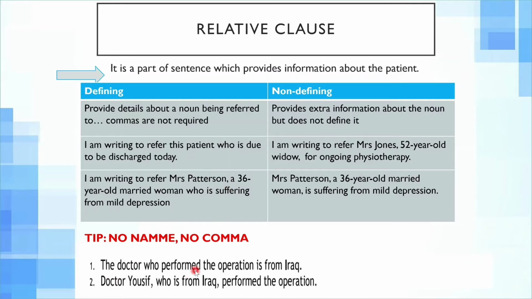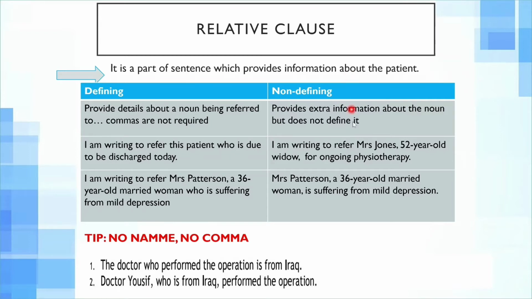For example, the doctor who performed the operation is from Iraq. As there was no specific name mentioned, you do not have to put the comma here. But if you are using a specific name, like Dr. Yusuf, who is from Iraq, performed the operation, you have to put the comma.